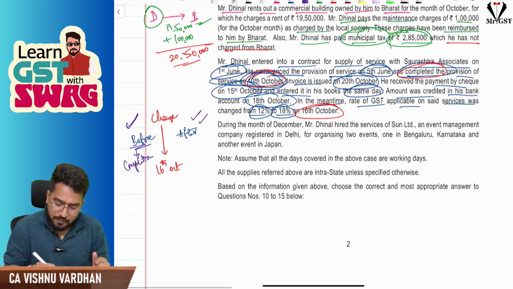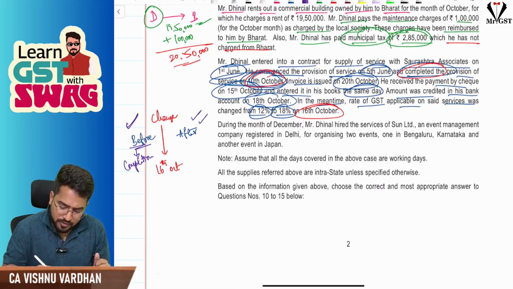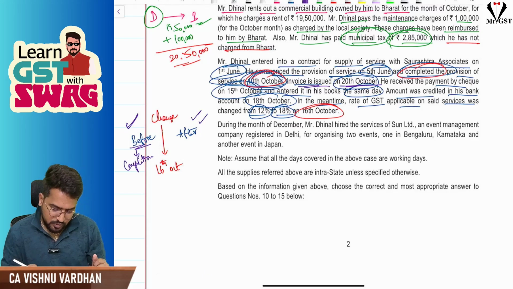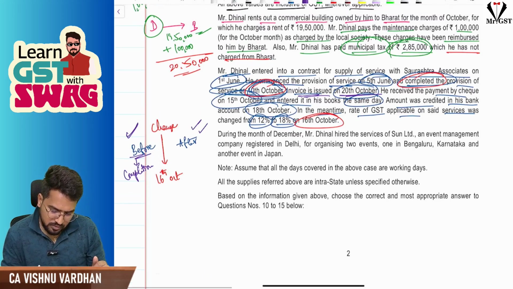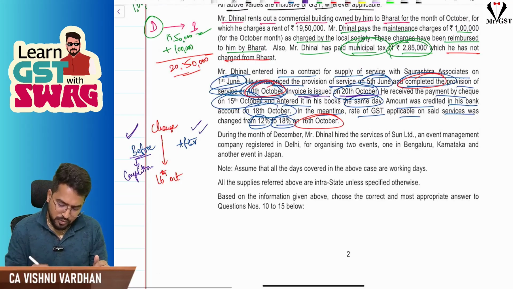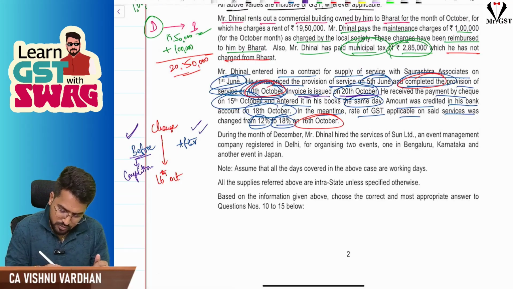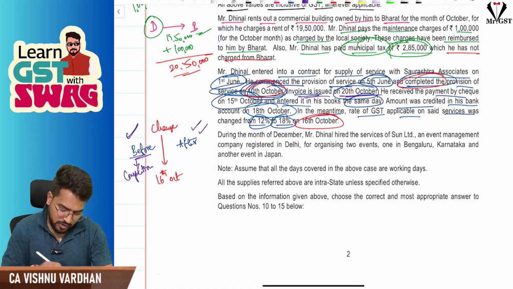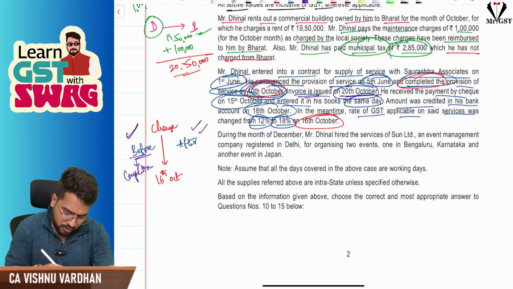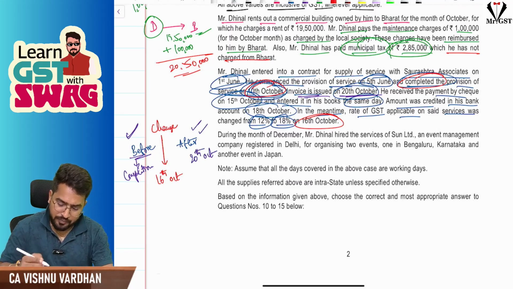If you see here, invoice is raised on 20th. Invoice is issued on 20th October. So invoice is after the change. Fine. Next, payment we will check.